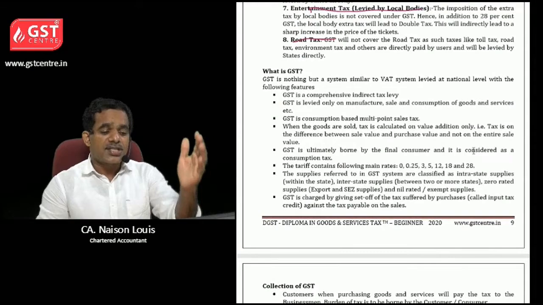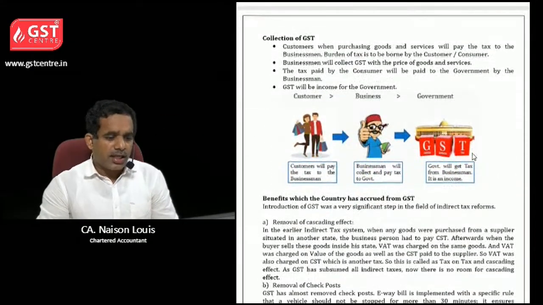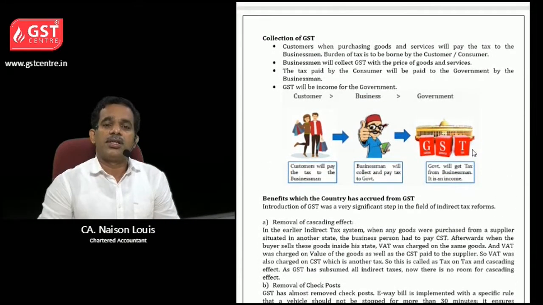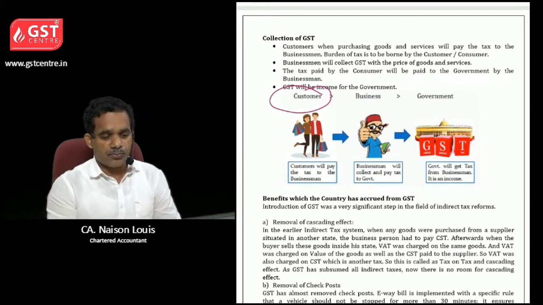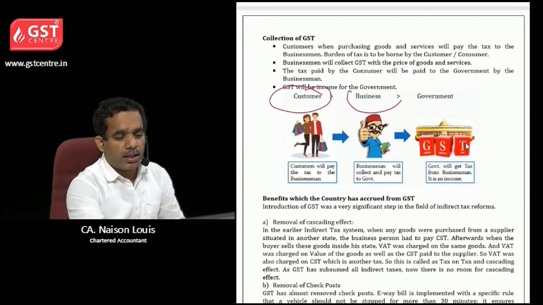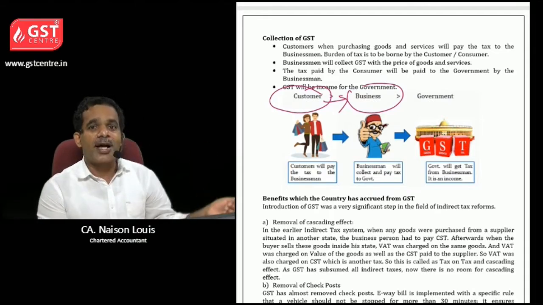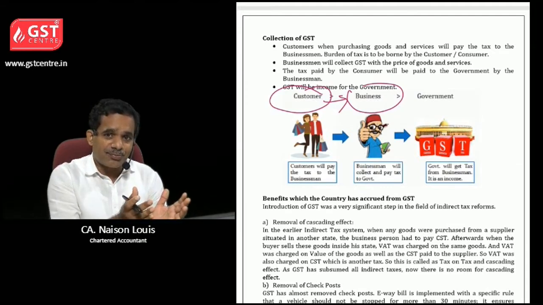Then what is GST? You can read it. Various features are included. Let us understand a single concept. See, if a customer goes to a shop, he will pay the tax to the business. How? The customer has to pay the price, so the price will contain tax, GST.